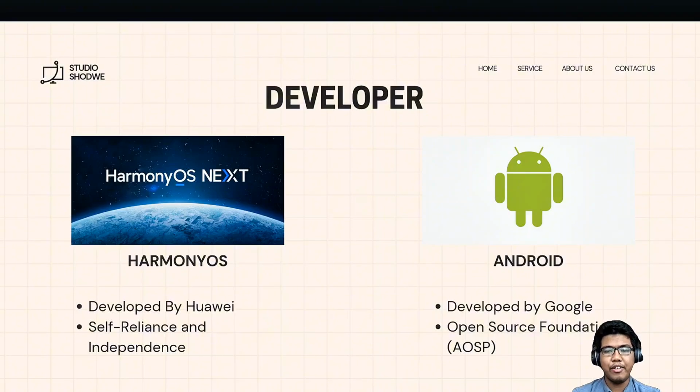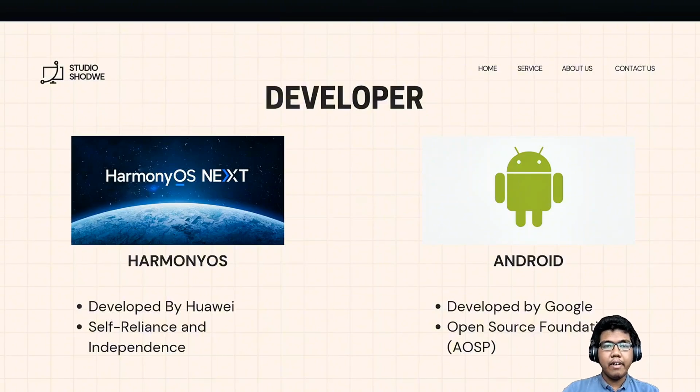Meanwhile, Android is developed by Google and is powered by the Android Open Source Project or AOSP. Android's core is the Android Open Source Project. This open source allows anyone to download, modify, and distribute the Android source code. This openness has fostered incredible innovation and customization across countless manufacturers.